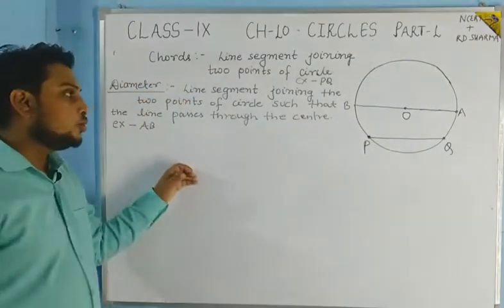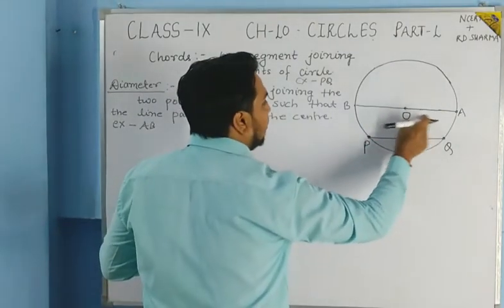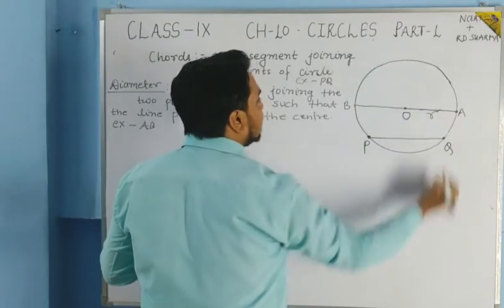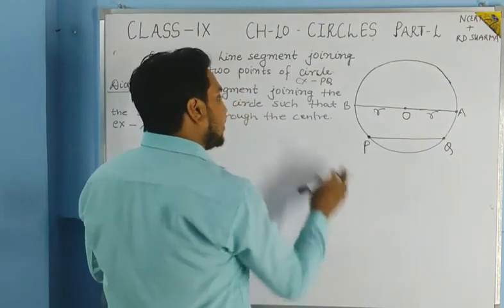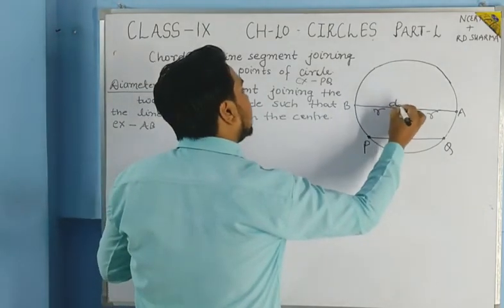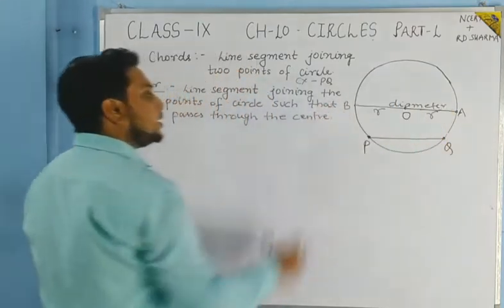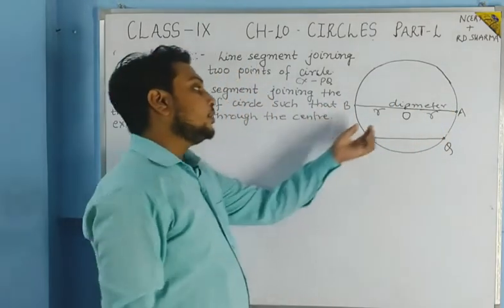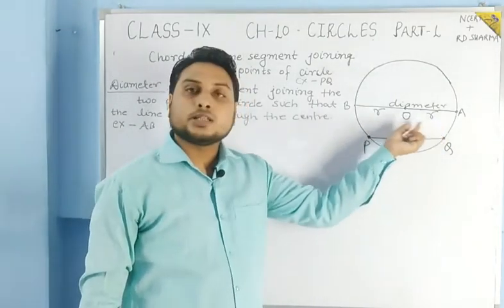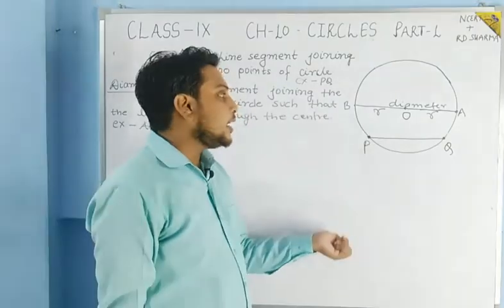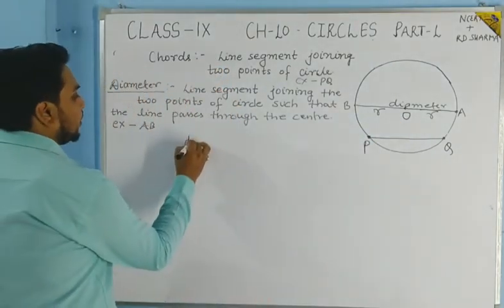Then this line segment will be known as the diameter of the circle. Students, here you can see that OA by itself is a radius, and OB by itself is also a radius. Means the whole line is the diameter. The diameter is the sum of the radius two times.